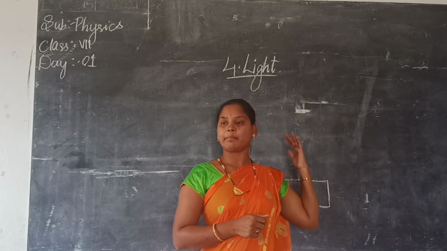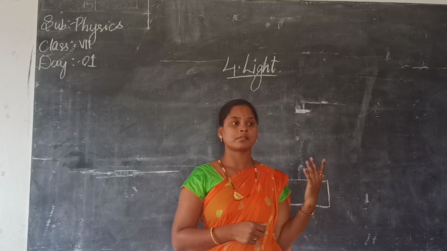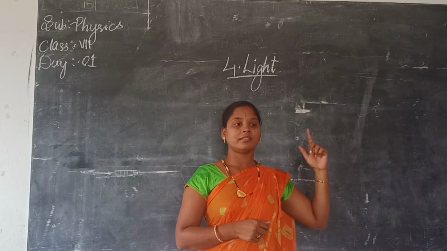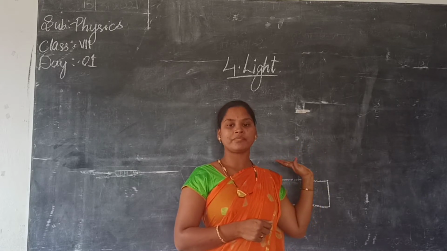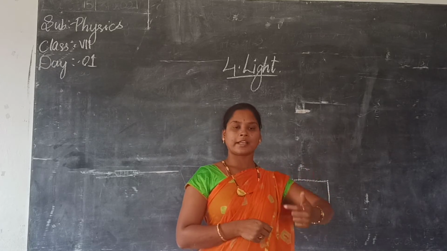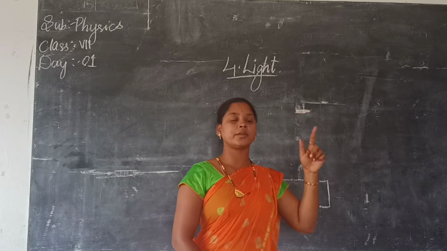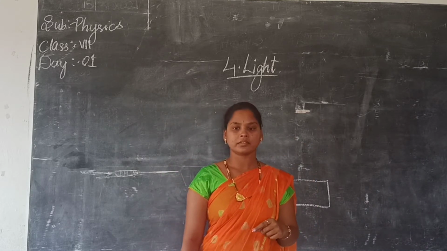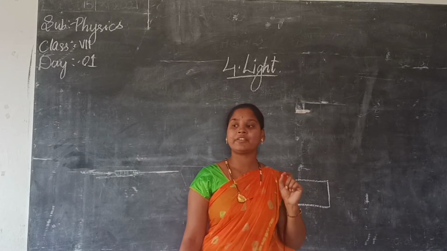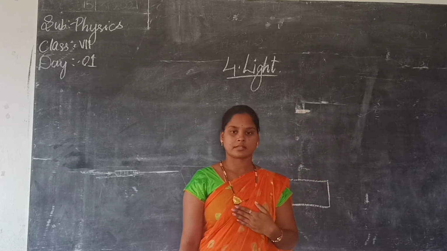Can I see what is there at the back of my board? No, ma'am. Why can I not see? Because the light which falls on the blackboard is not reaching my eye, so I am not able to see. Can you see the board? Yes, ma'am. Why? Because the light reflected from the board is reaching your eyes. Understood? So here reflection of light makes us see the object.